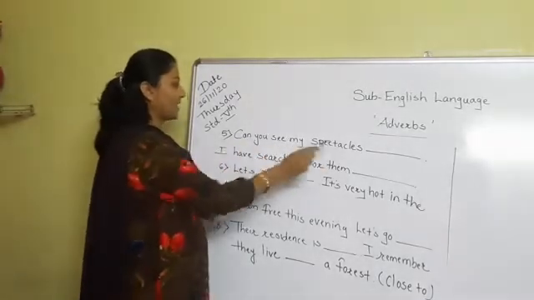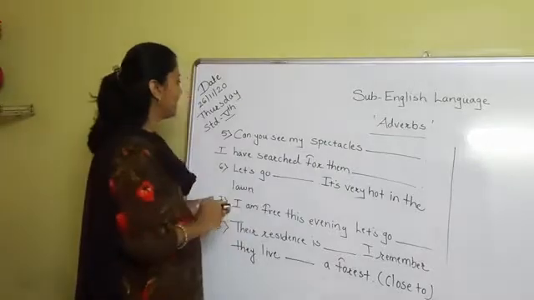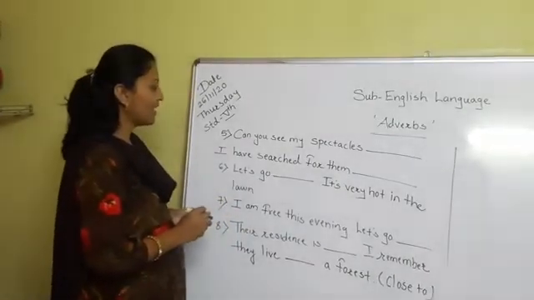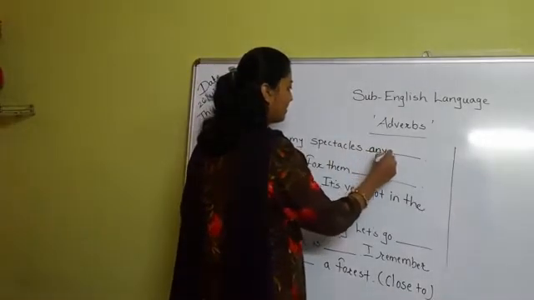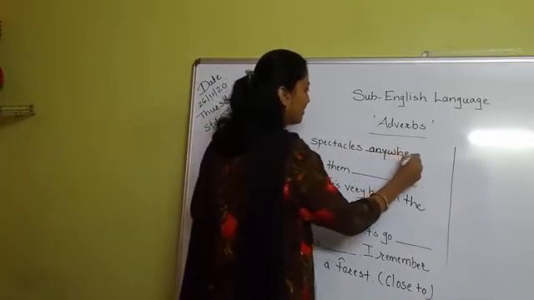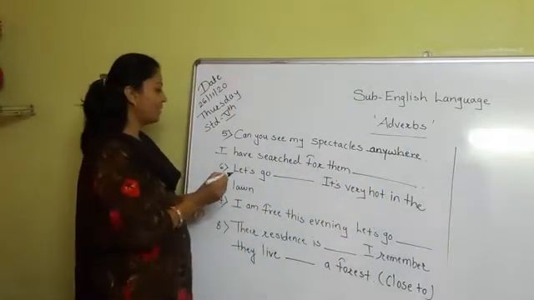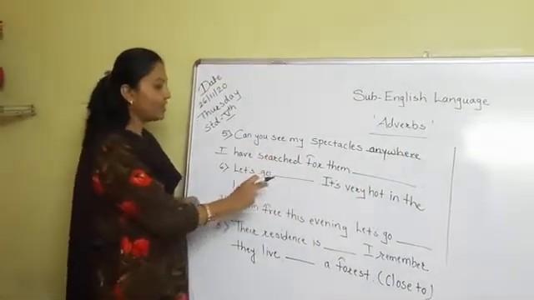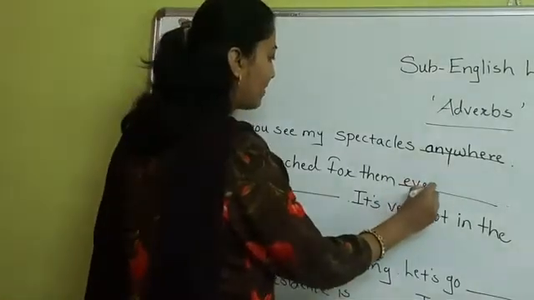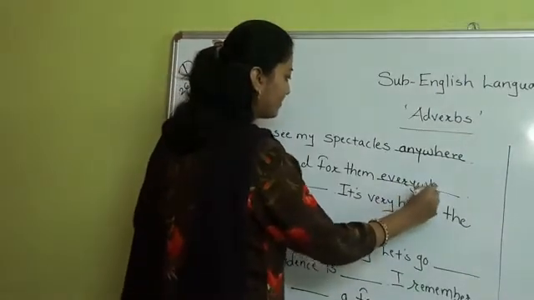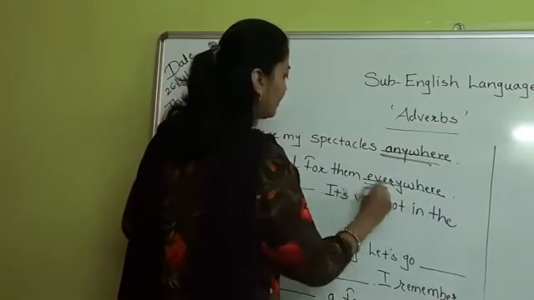Can you see my spectacles dash dash? I have searched for them dash dash. Can you see my spectacles anywhere? I have searched for them. And what are we using here? Everywhere. Okay. So we have to underline these words.